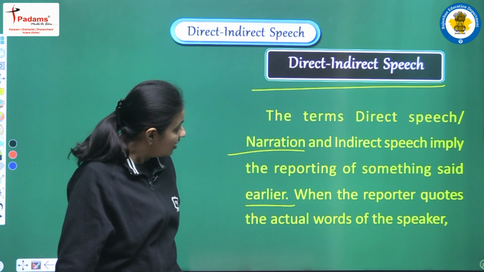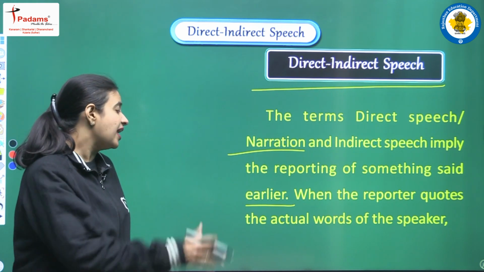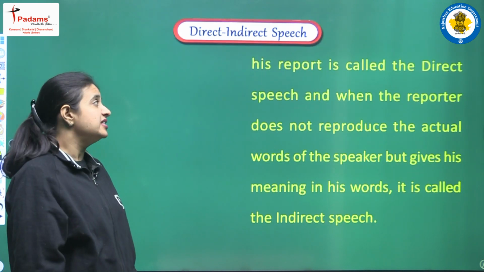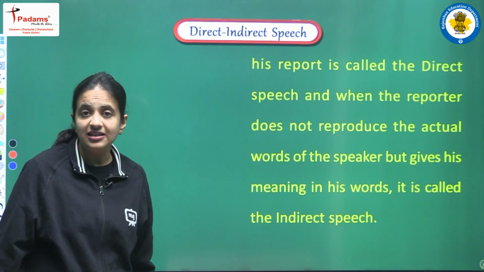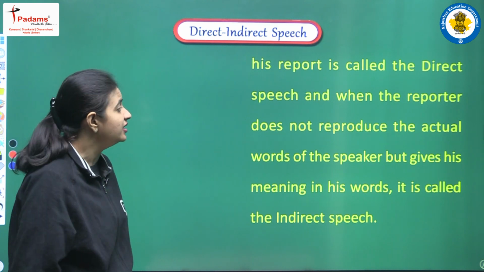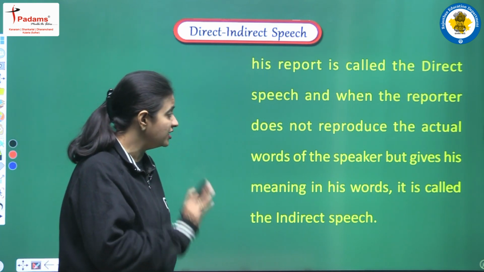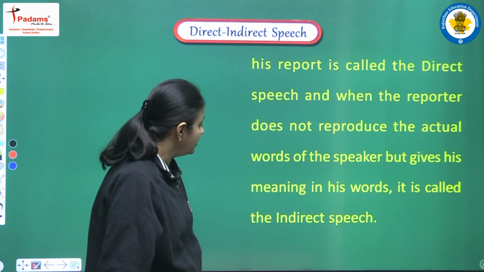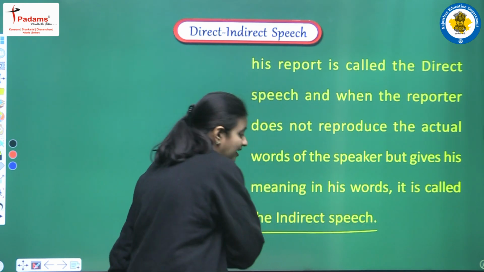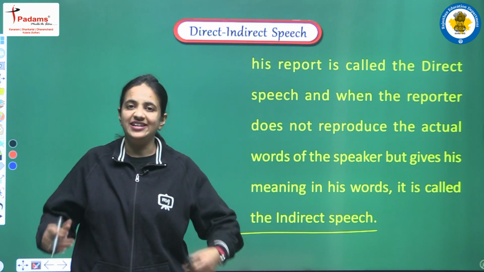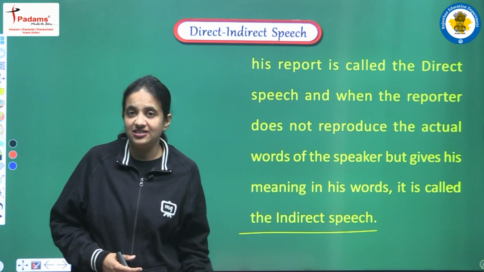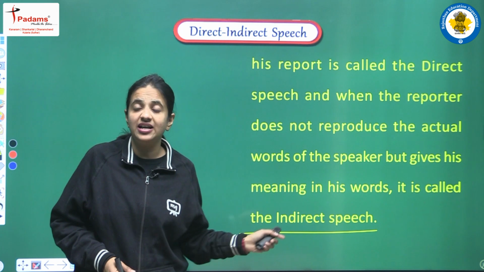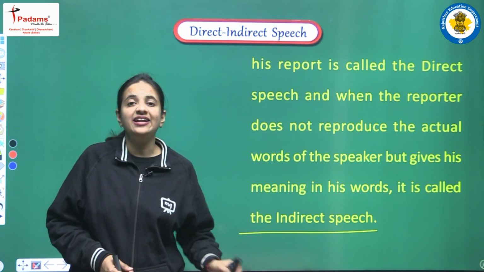Clear? When the reporter quotes the actual words of the speaker, his report is called the direct speech, and when the reporter does not reproduce the actual words of the speaker but gives his meaning in his own words, it is called the indirect speech. So now after getting the idea what direct and indirect speech means, now we will see the difference between direct and indirect speech.